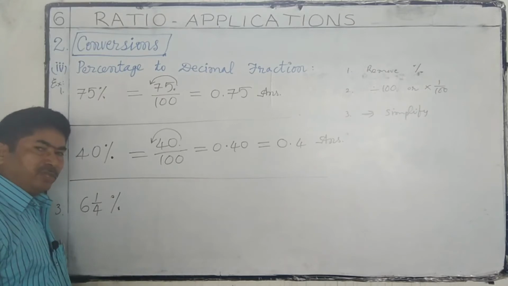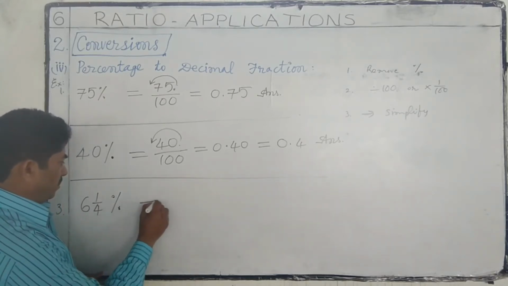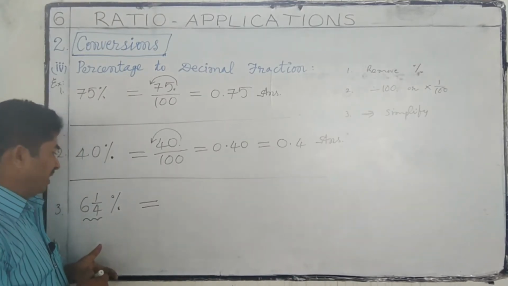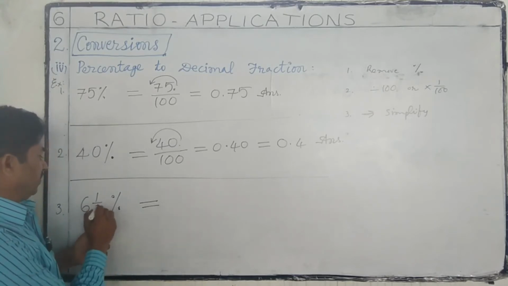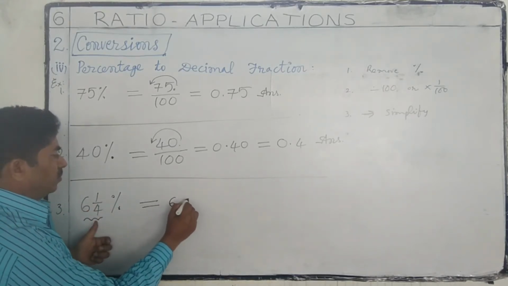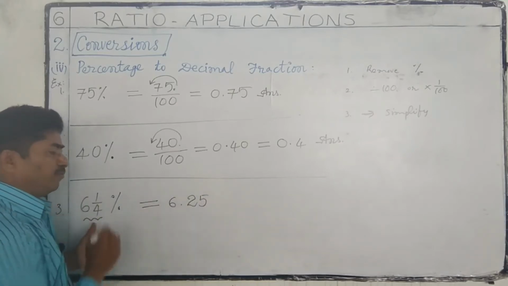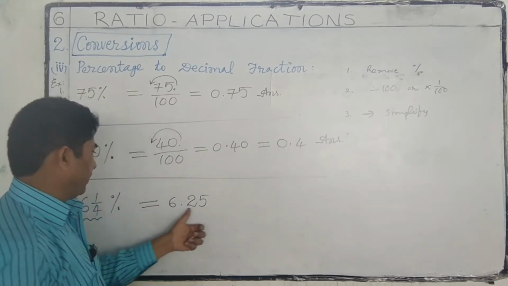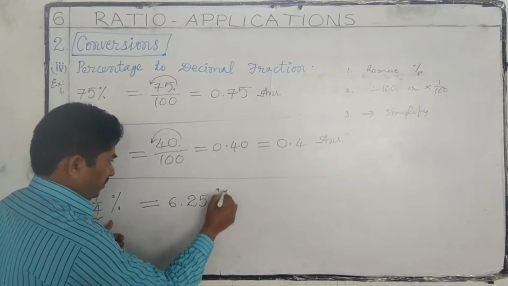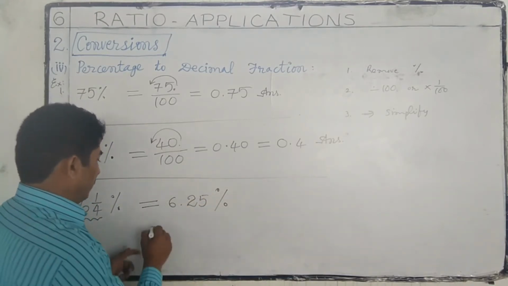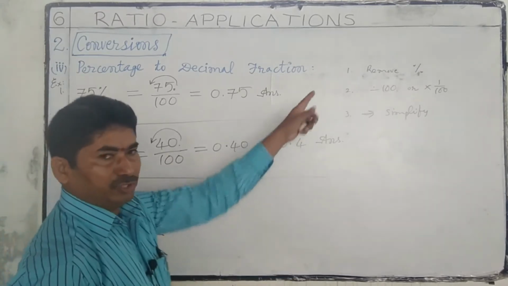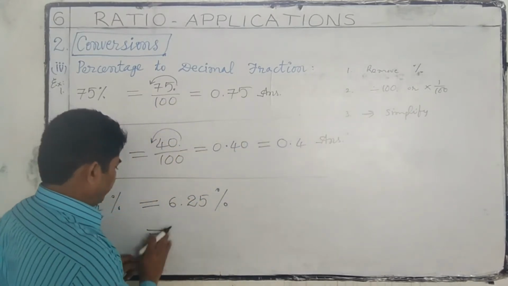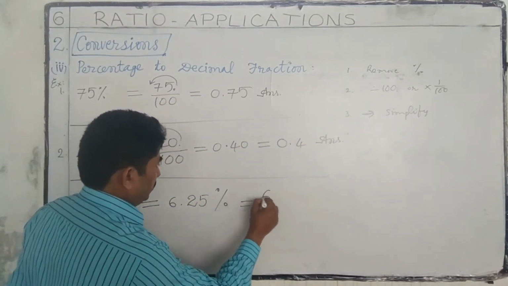Here we have a mixed fraction. First, we have to convert this mixed fraction into a decimal fraction. 6 1 by 4 is equal to 6.25. 1 by 4, we know, is a quarter. So that's why 6.25. Write this percentage sign as it is. Now we have to follow the procedure. First, remove the percentage sign. 6.25.